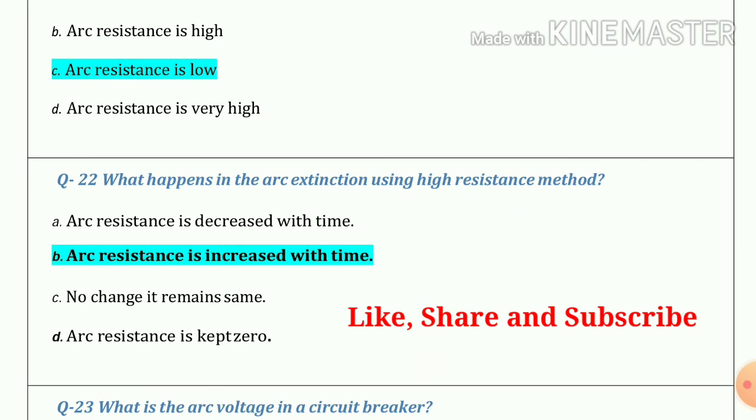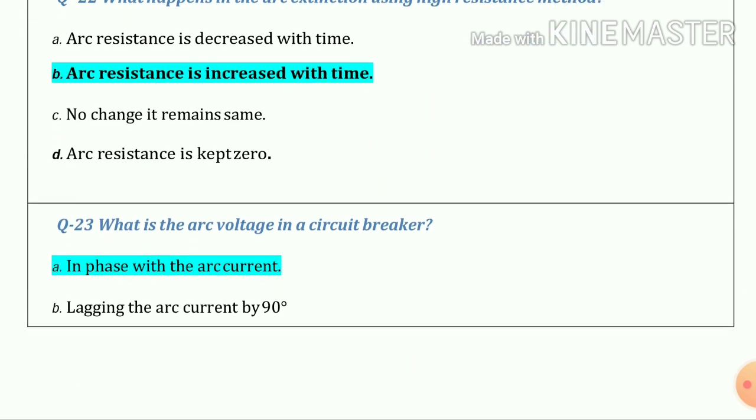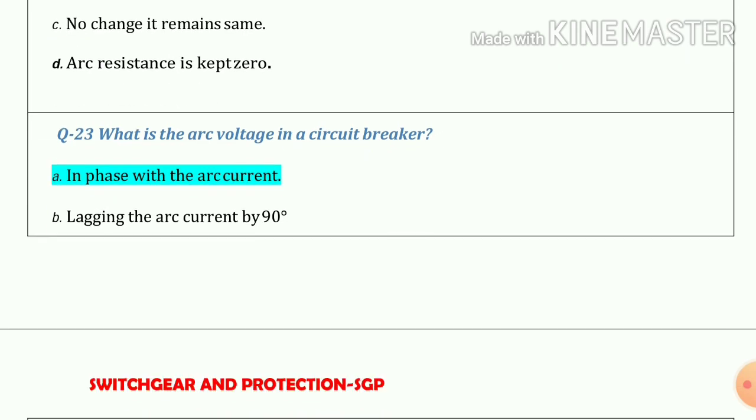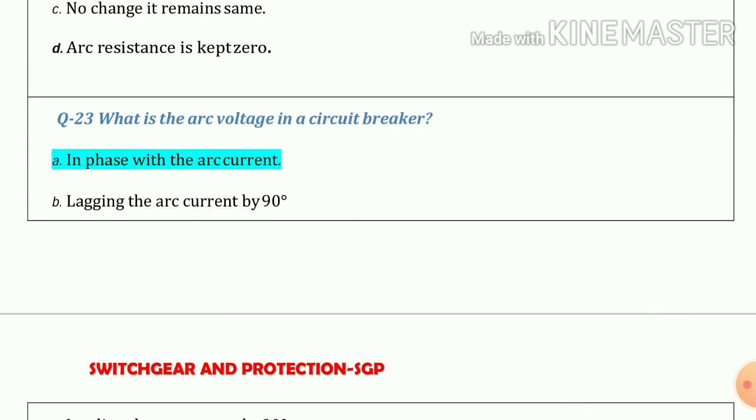Question number 22. What happens in the arc extensions using high resistance method? So the answer is option B, arc resistance is increased with time. Question number 23. What is the arc voltage in a circuit breaker? So the answer is option A, in phase with the arc current. This one is important question.